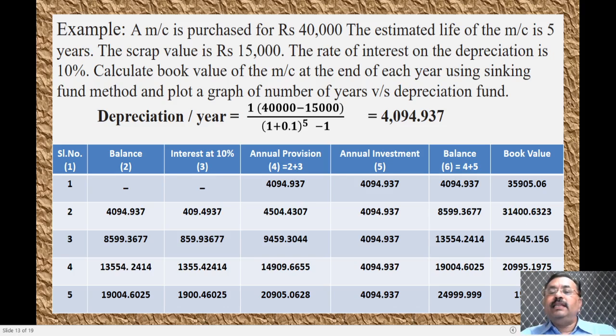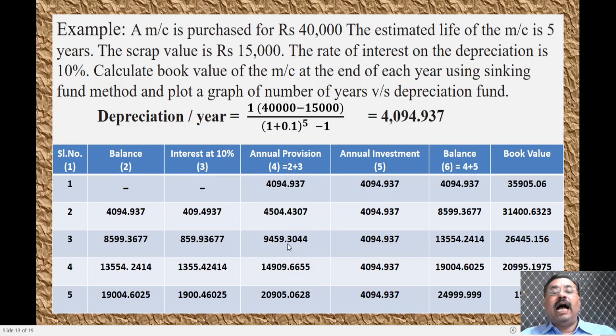We will be considering the balance value for the third year. That means 8,599 rupees is the balance at the beginning of the third year. And if you consider the interest, that is 8,599 rupees multiplied by 0.1, you will get 859 rupees. If you add up these two things, that is the balance and the interest that you have earned, you will get 9,459.